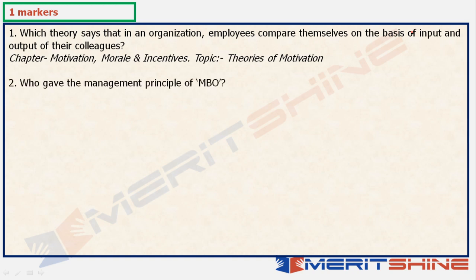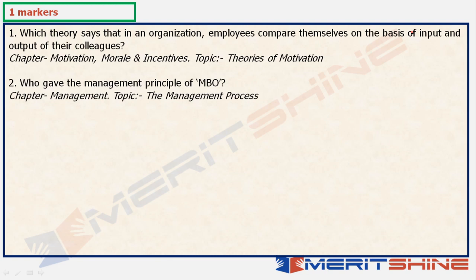Then the second question: who gave the management principle of MBO? Now, this is maybe one of the easiest questions that came in last year's paper. MBO, everyone knows, is management by objectives, right? It's a slogan, a tagline that has been popularized by so many management thinkers.